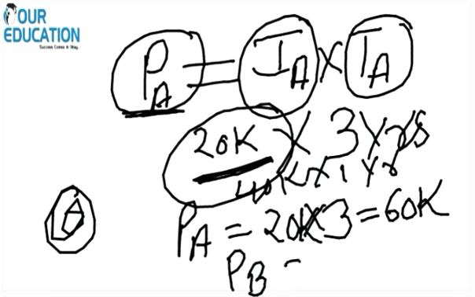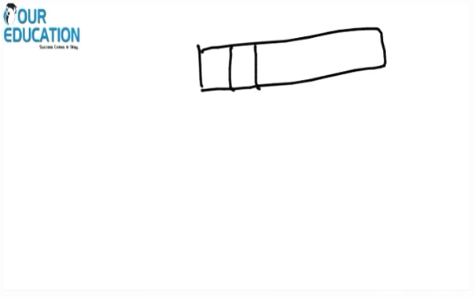So what is the profit of B? It is 40k into 1, which is equal to 40k.